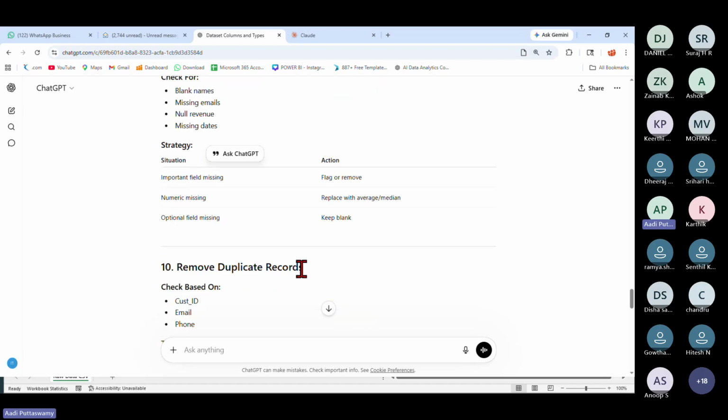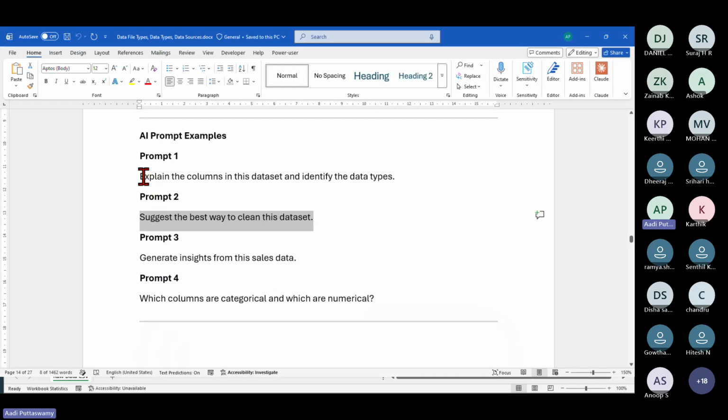Just give the prompt. So I wanted to first make a list of all the column names and their data types. I'm just trying to understand whether they are matching. If the column headers and the data types are matching, then yes, next we'll go and see how to clean the data. Okay.